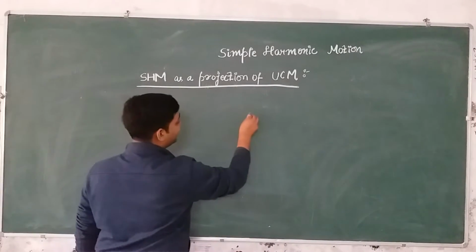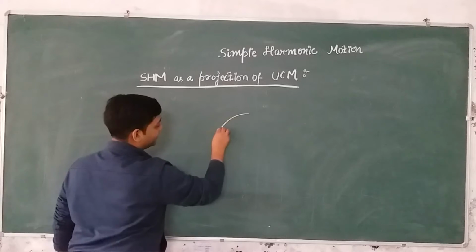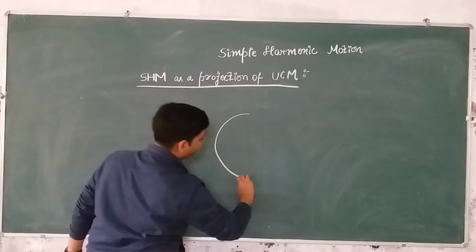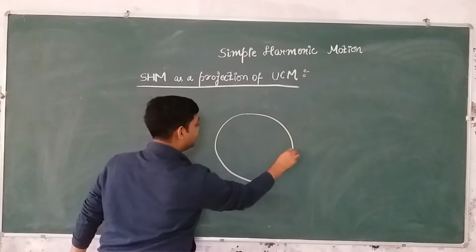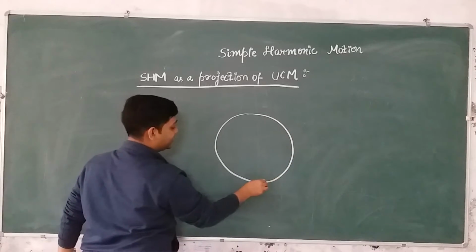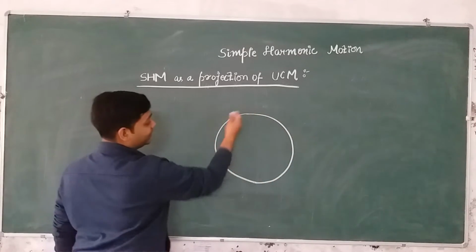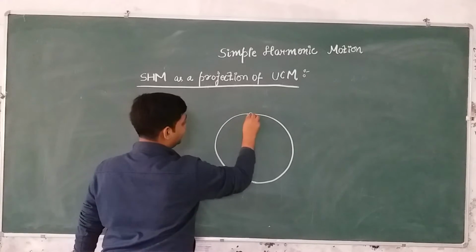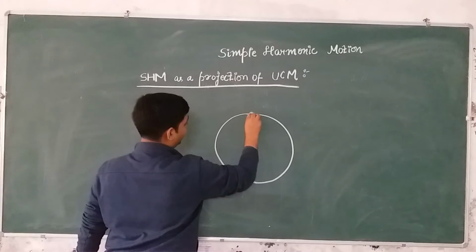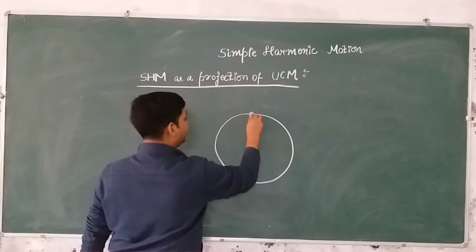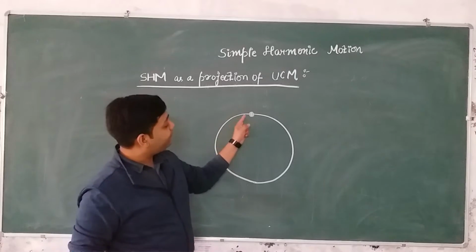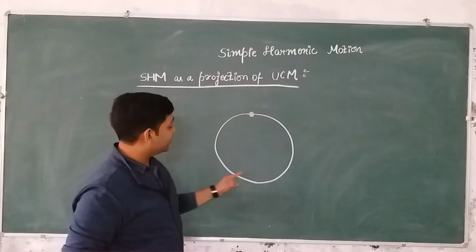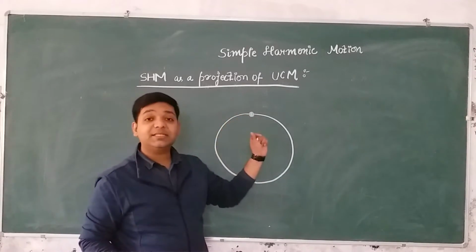Let's say there is a particle which is performing a uniform circular motion in a circle of radius r. Let's say this is a circular path and there is a particle. It starts moving on the circular path from this point, the topmost point of the circular path, with constant speed.